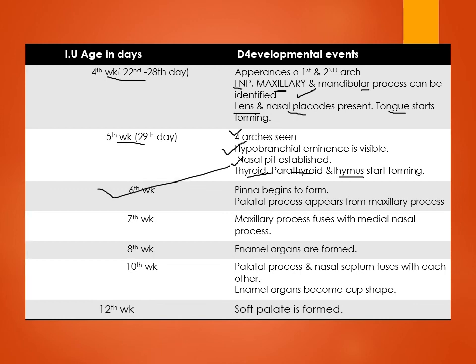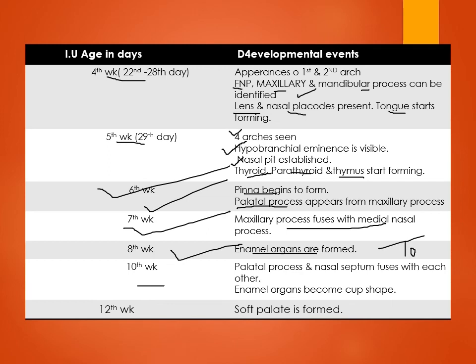The pinna or ear begins to form in the 6th week. As we also learned, the palatal process or palate starts forming between the 6th and 7th week. The maxillary process fuses in the midline, and face completion is nearly done by the 7th week. Enamel organs, or tooth buds, appear in the 8th week. By the 10th week, the palatine processes and nasal septum fuse, meaning development of the face is nearly completed by the 10th week. Only the soft palate is completed by the 12th week of development.